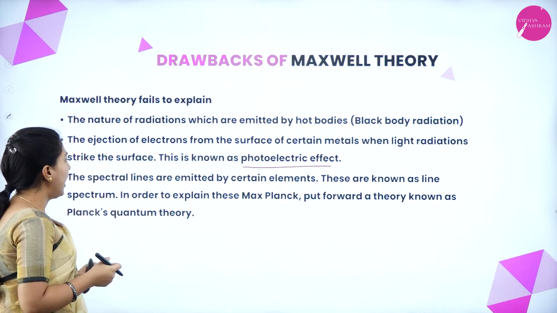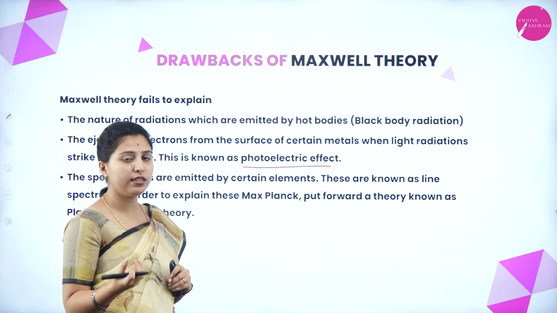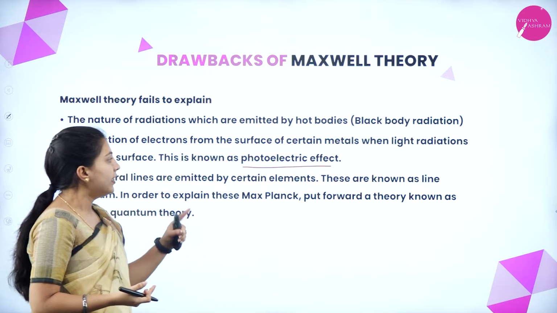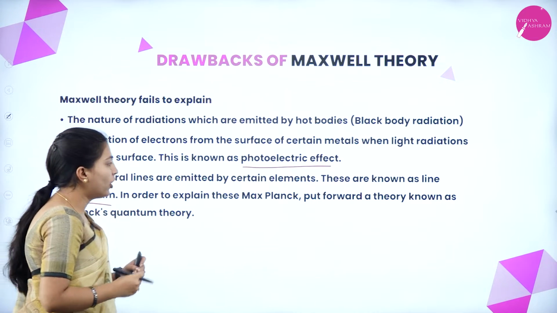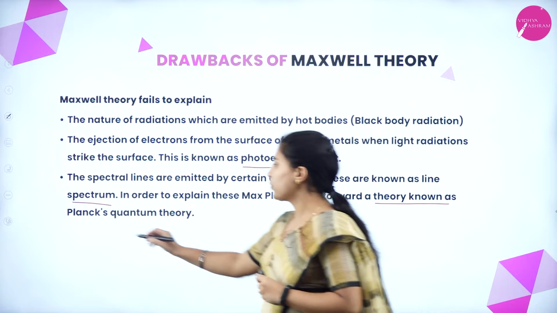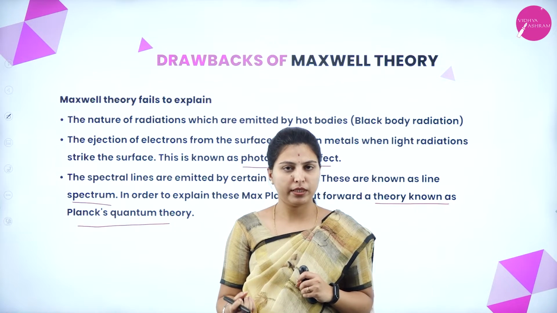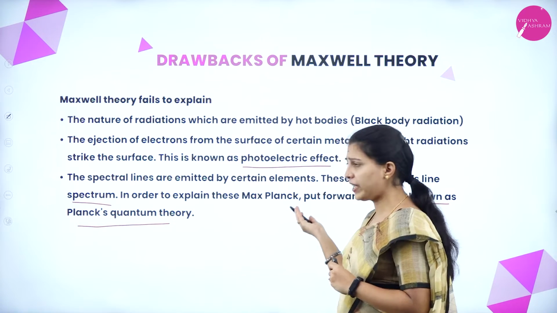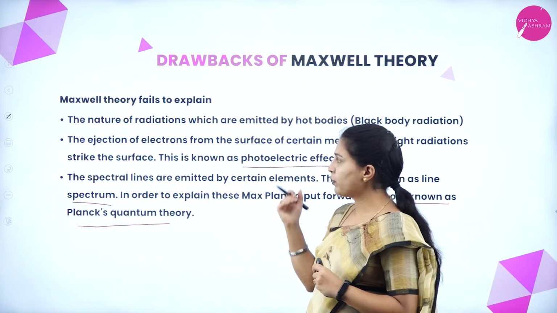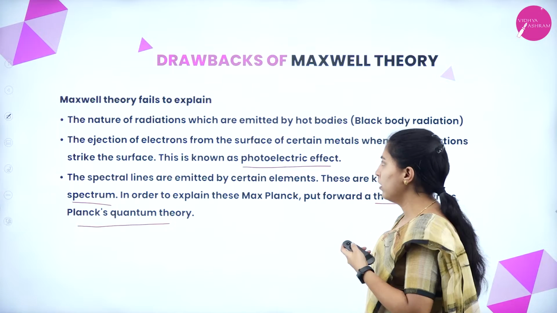That is one drawback. Another one: spectral lines are emitted by certain elements. Certain elements emit line spectra, which we will also see in the next session. These are known as line spectra. To explain this, Max Planck put forward a theory known as Planck's quantum theory. Maxwell could not explain how the elements emit lines, that is, the line spectrum, but Max Planck explained it. Okay, these are the drawbacks of Maxwell theory.